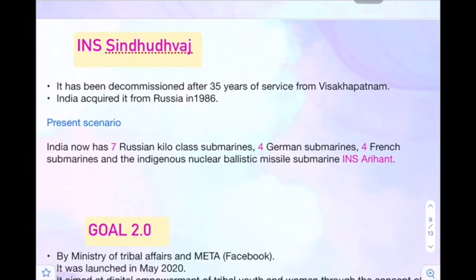Then next topic is INS Sindhudhvaj. Why is this important? Because this INS submarine has been decommissioned after 35 years of service from Visakhapatnam. India acquired it from Russia in 1986.